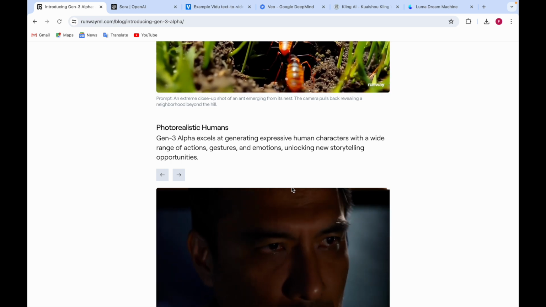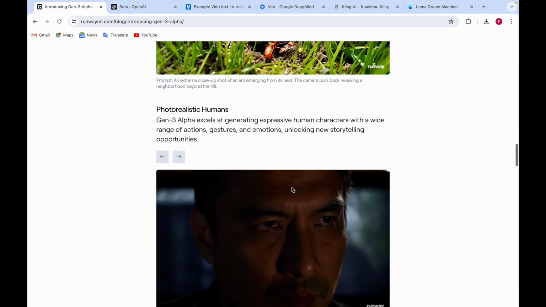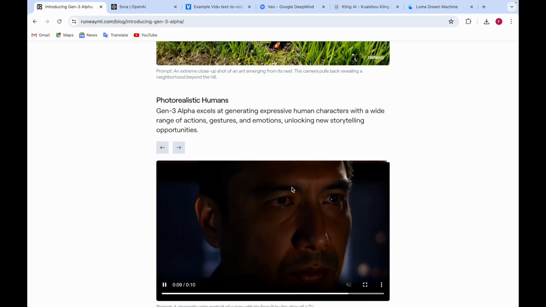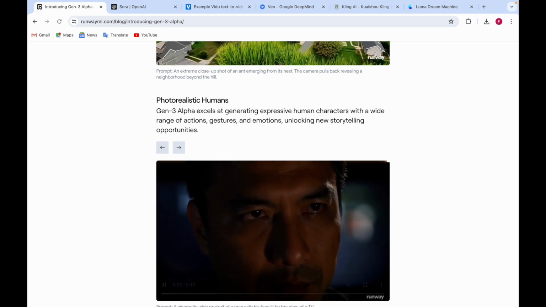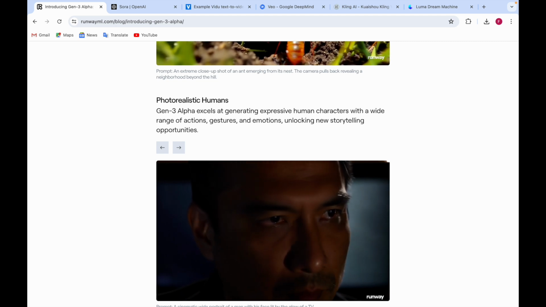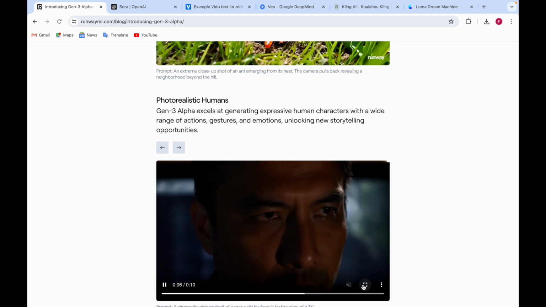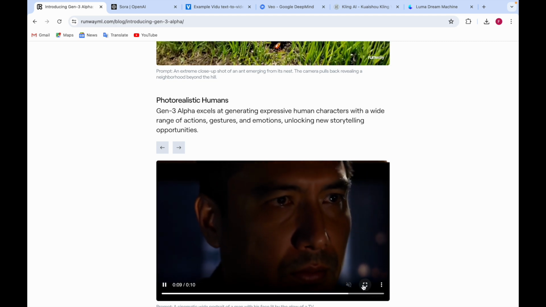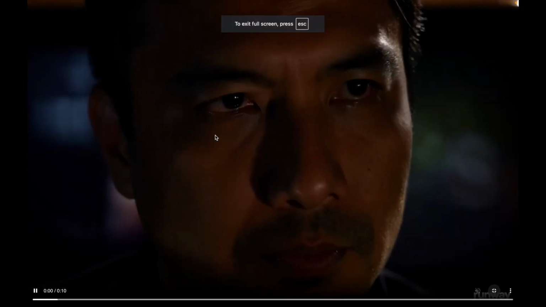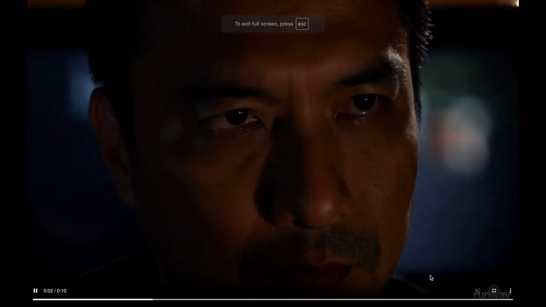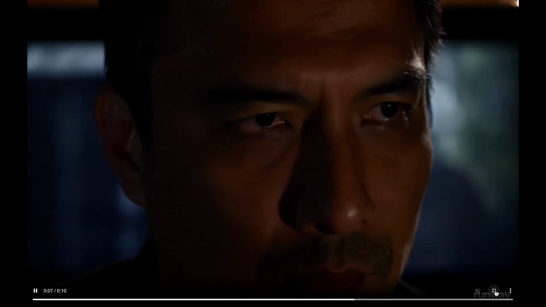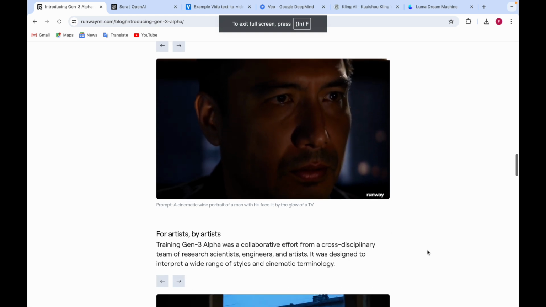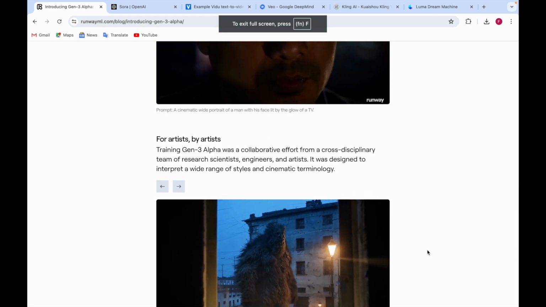Now here you can see Gen 3 is also capable of generating expressive human characters with emotions, gestures, and actions, so that you can even have a digital human tell a story. Here you can see the person looks sad or about to cry, or maybe kind of stressed.